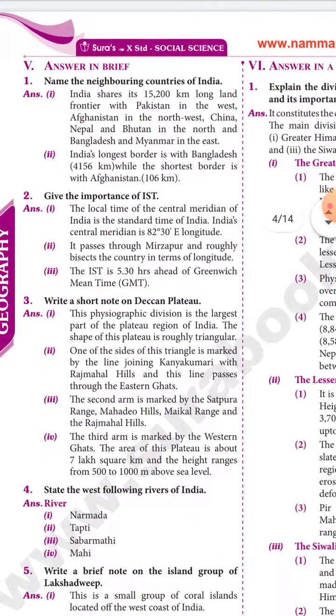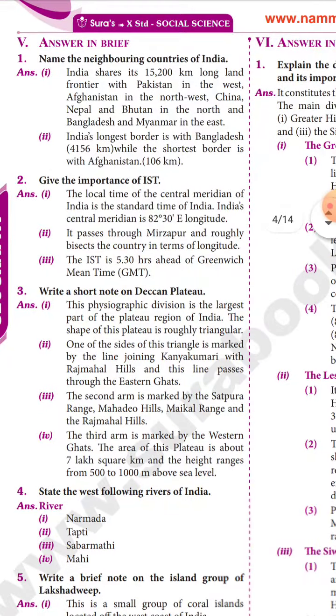Give the importance of the IST. The local time of the central meridian of India is the Indian Standard Time. India's central meridian is 82 degrees 30 minutes east longitude. It passes through Mirzapur and roughly bisects the country in terms of longitude. The IST is 5:30 hours ahead of Greenwich Mean Time.